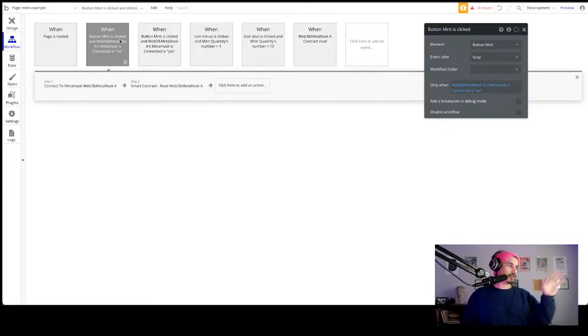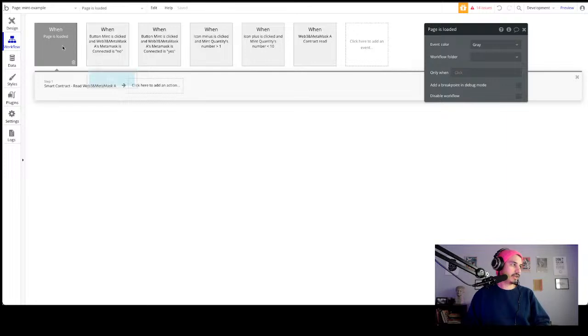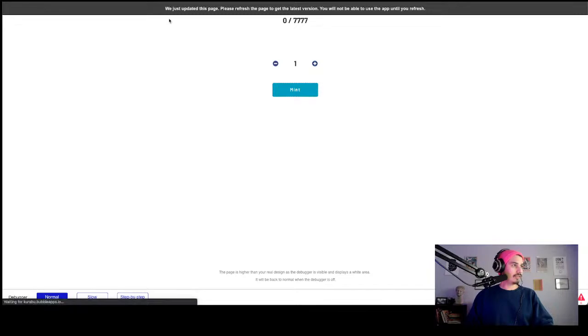Now, real quick, you could have done this on page load too. You could ask the person to connect their wallet when the page loads, and a lot of apps do this, and that's perfectly fine. You don't have to do it this way, I'm just doing it this way in this example. So you could have two different page loads, one for when it's connected and one for when it's not. Yeah, I think that would work. So let me show you the result of our work.